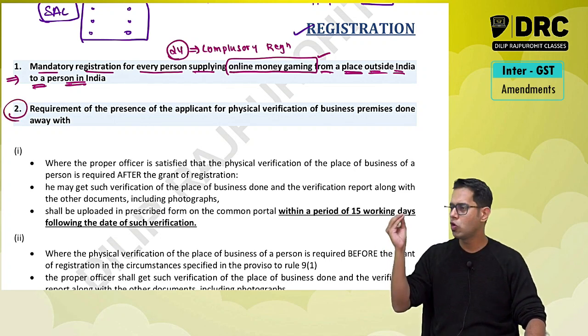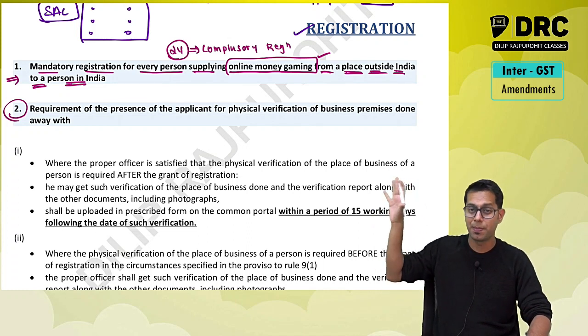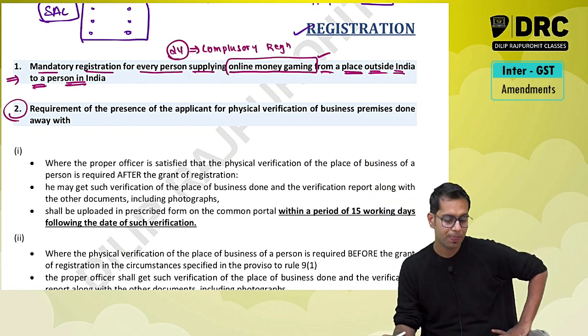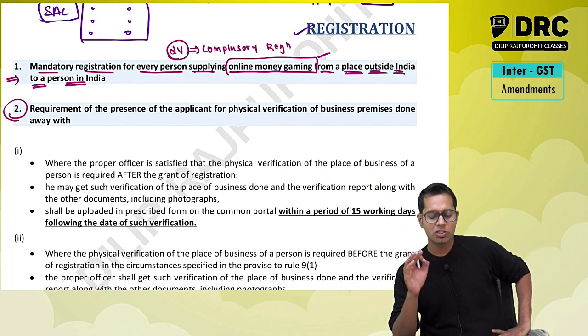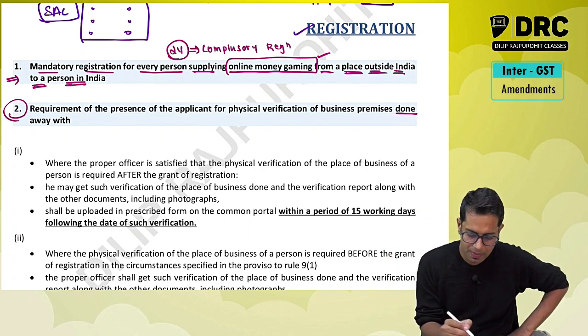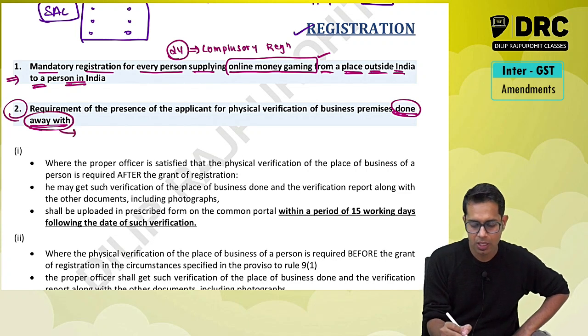Similarly, one more small amendment, a much needed amendment, in practical life, the second amendment was very much required. The requirement of presence of the applicant for physical verification of business premises is done away with. Done away with means no more required.